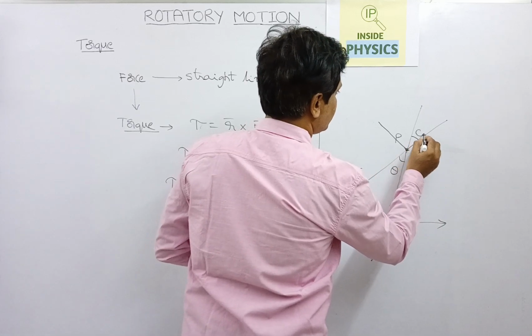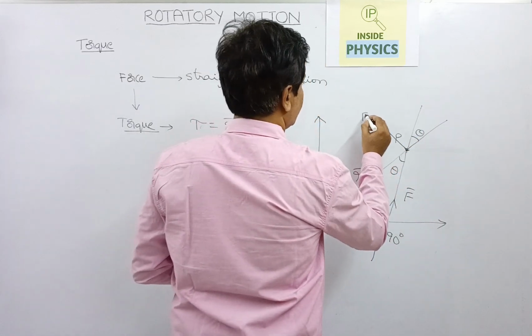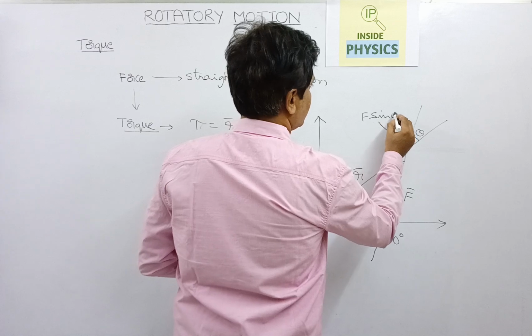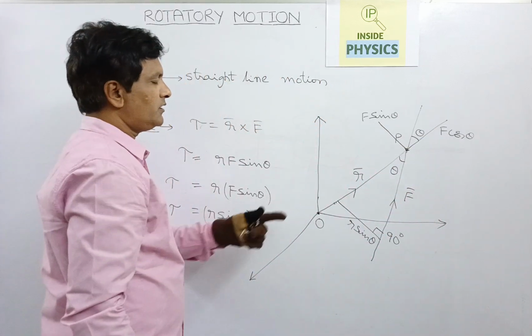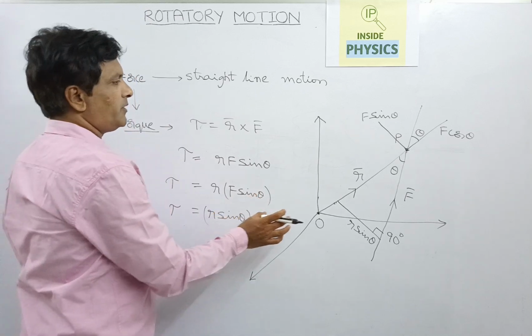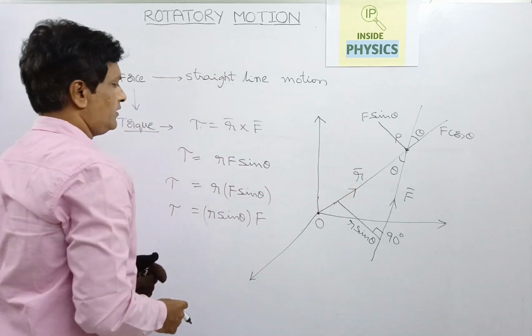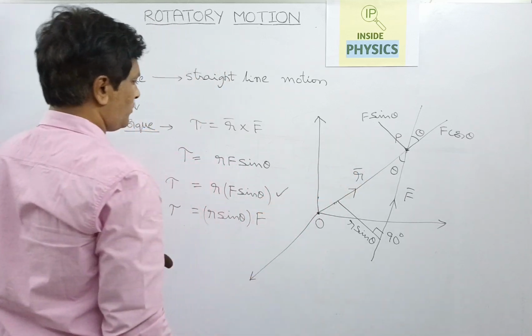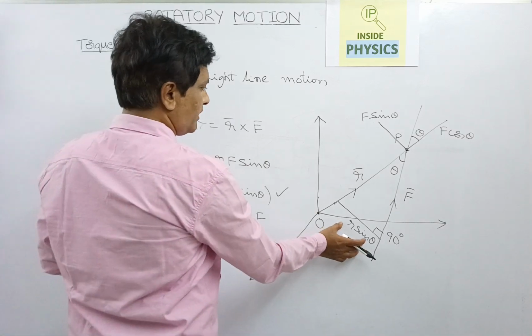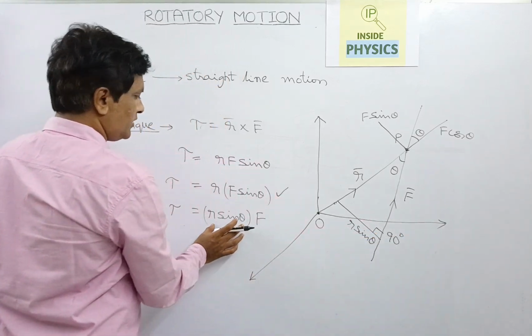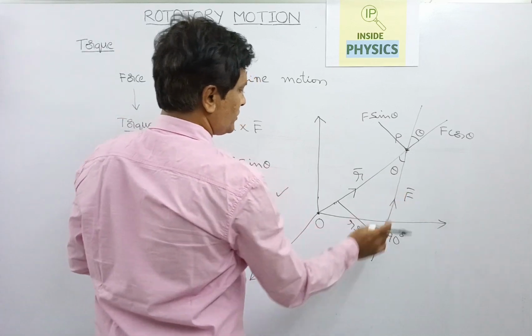This is theta, this is f sin theta, this is f cos theta. So this f sin theta component is perpendicular to the position vector in this form. If you consider this other form, r sin theta into force, this is perpendicular to the force vector.